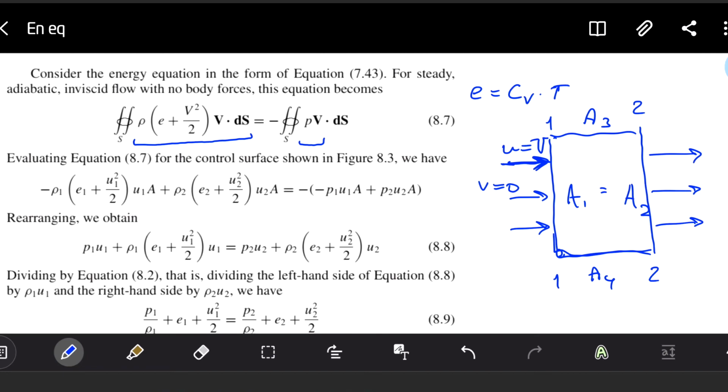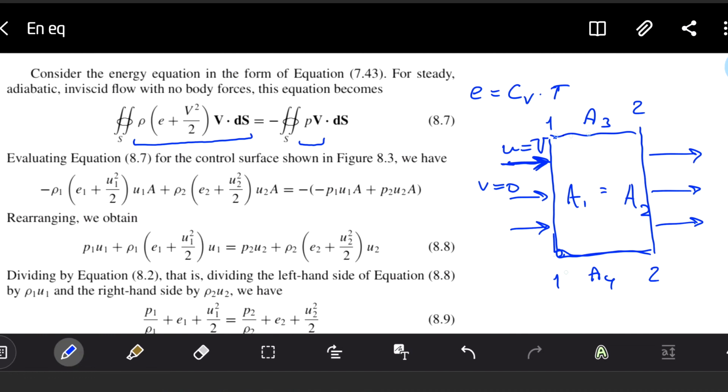And this integral, equation 8.7, transforms to just a sum of integrals. It will be 4 integrals, right? Integral on area A1, integral on area A2, integral on area A3, and integral on area A4.